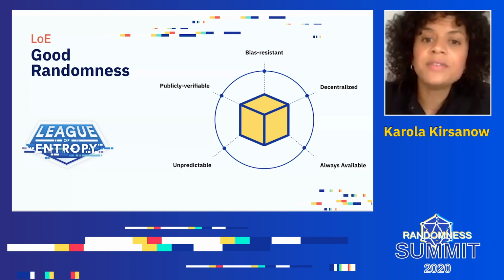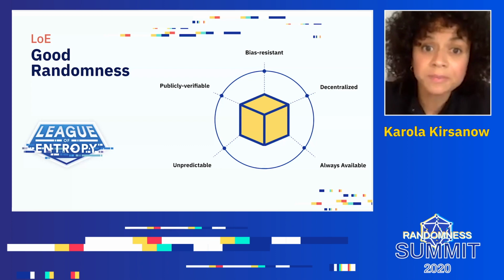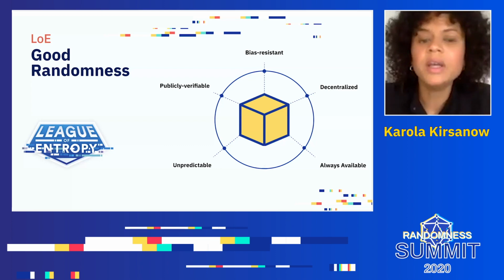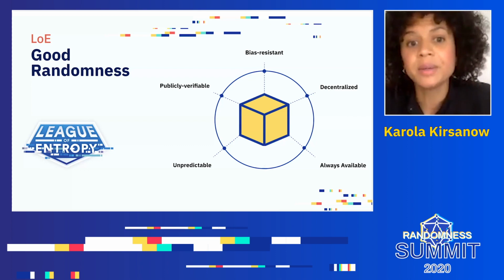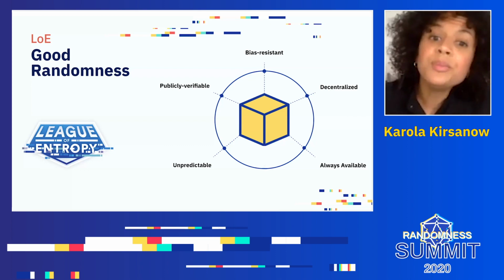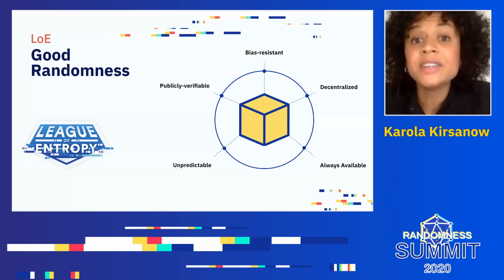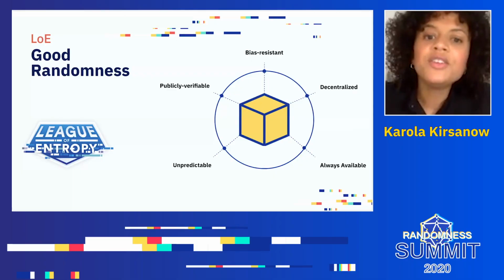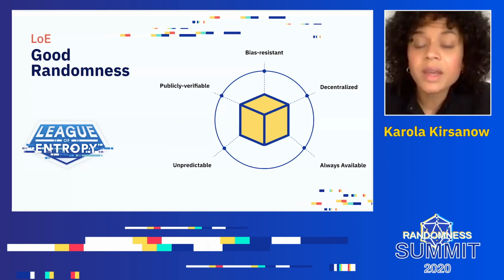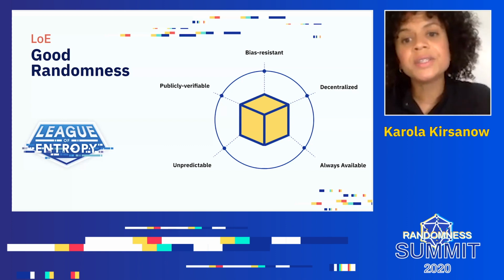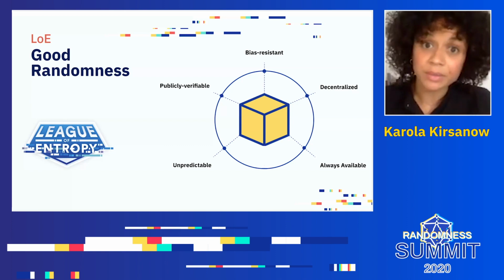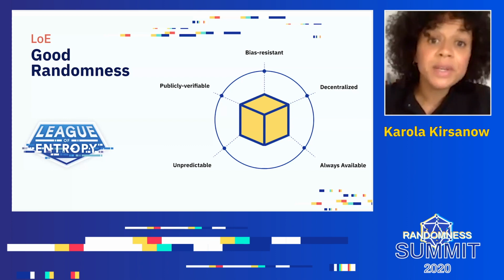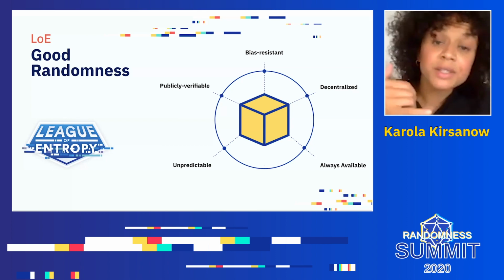Randomness researchers have defined 5 characteristics that a random number generator should have to mitigate these types of exploits. It should be unpredictable, which means that you can't reliably guess the next number to come out of the generator. It should be publicly verifiable, which means that anyone can check that a random number is a legitimately random number. It should be bias resistant, meaning that you can't lead the generator one way or another. It should be decentralized, so there's a set of independent parties that produce the random numbers. And it should always be available. You must always be able to reach the system to get a random number.